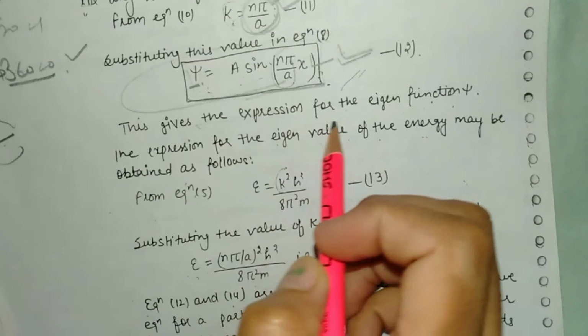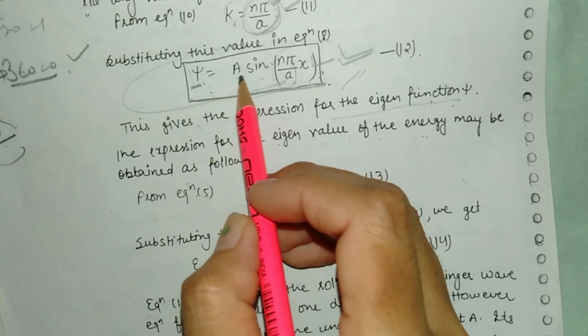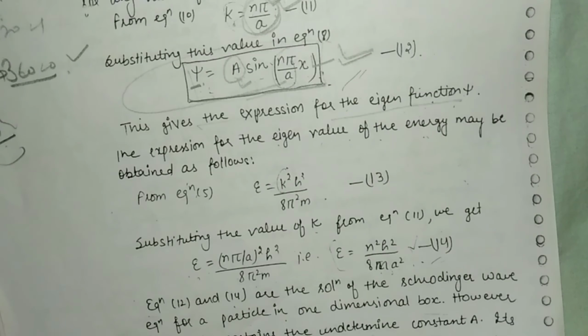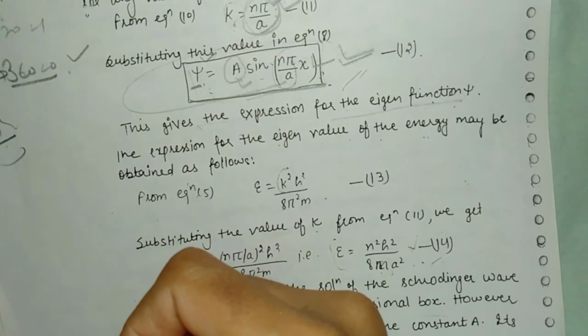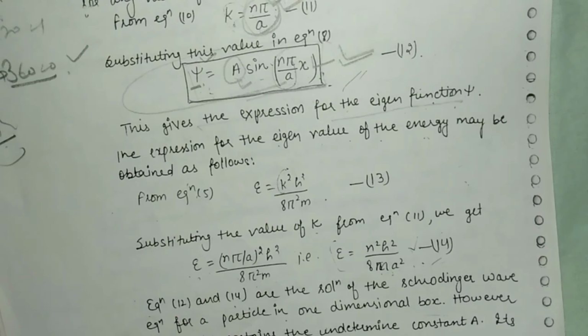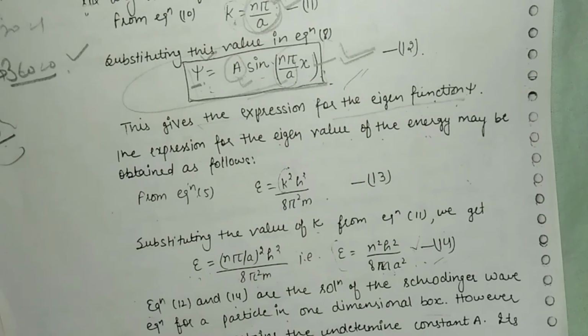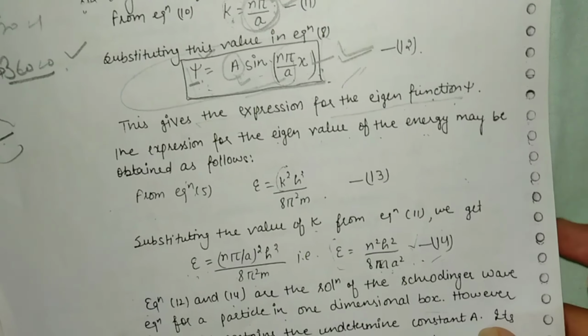This expression of the wave function is known as the Schrodinger wave equation, but still in this equation there is the constant A, and this constant is undetermined. Its value we can calculate by the process of the normalization condition. Means we have the psi wave function, and by applying the normalization condition we can calculate this constant value. As we have discussed, we can calculate the normalization constant by considering the normalization condition.